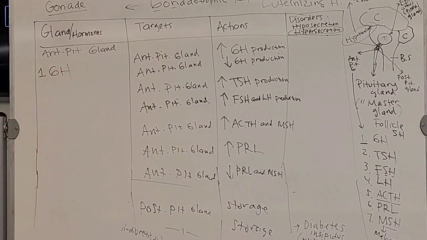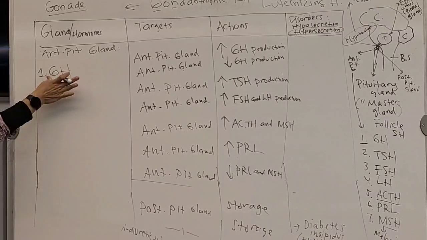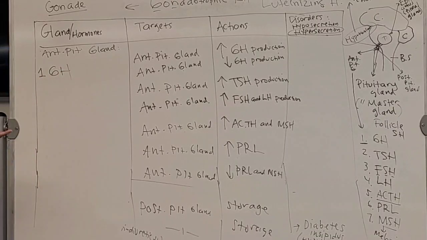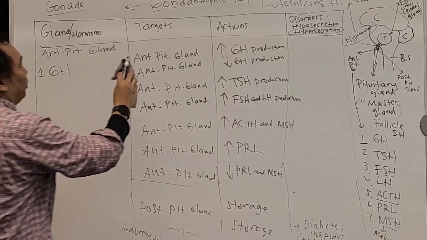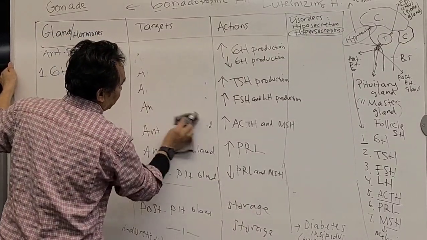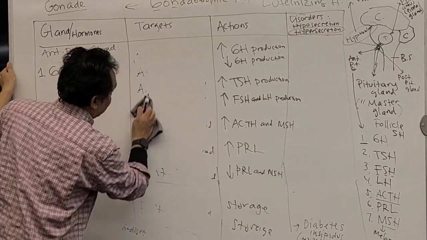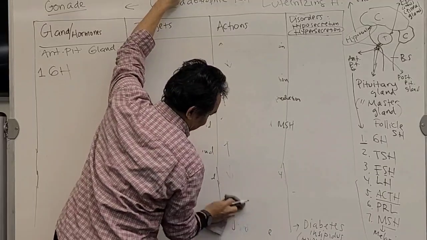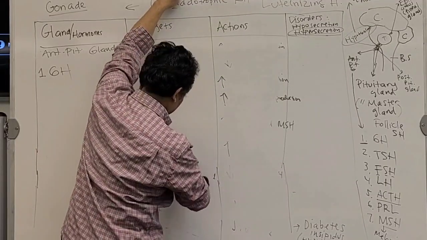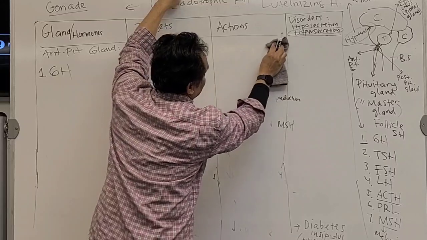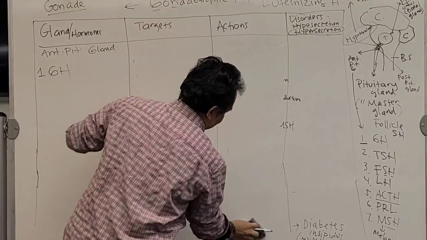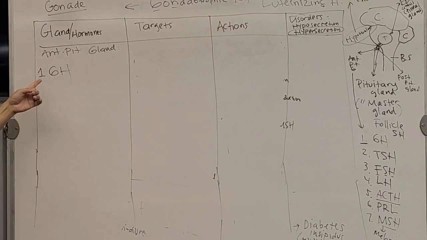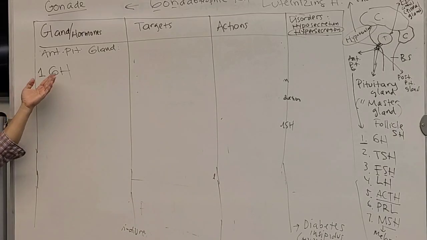Growth hormone. Sometimes an H is put in front, human growth hormone. We don't really need that one. Just say growth hormone. If it is human, then it's going to be human growth hormone. Okay, you get this one? So this is really easy actually. Easy, why? Because it makes sense.